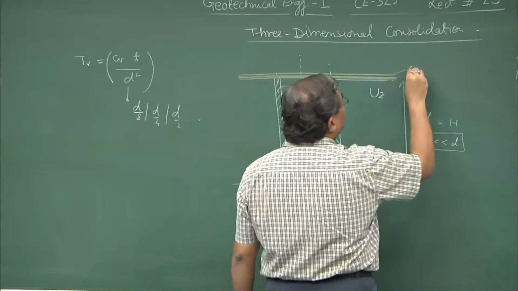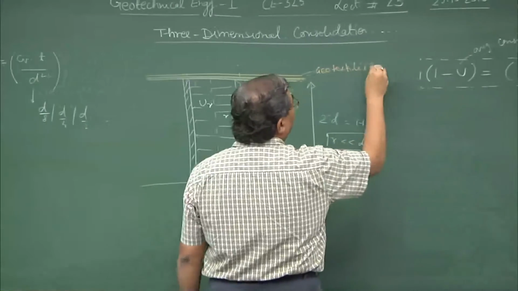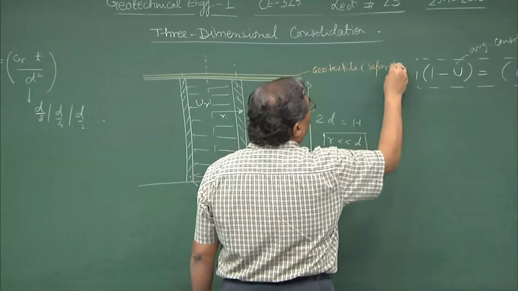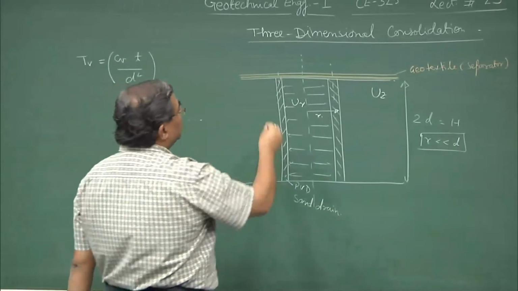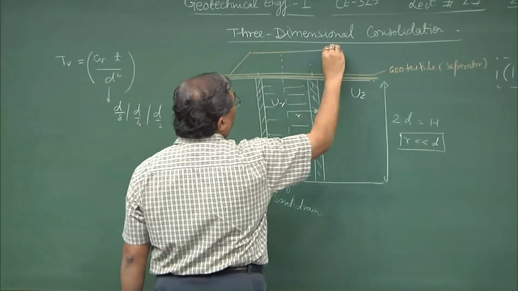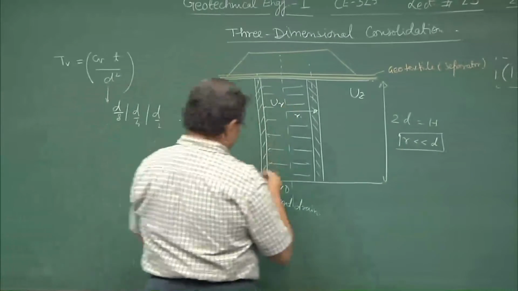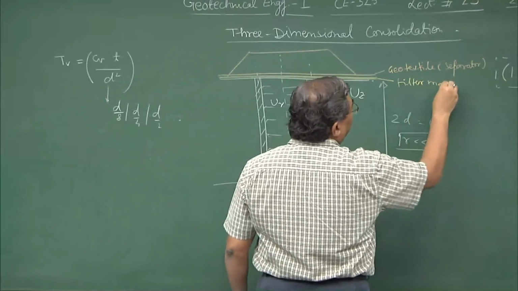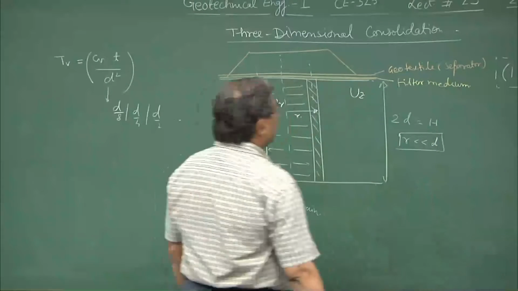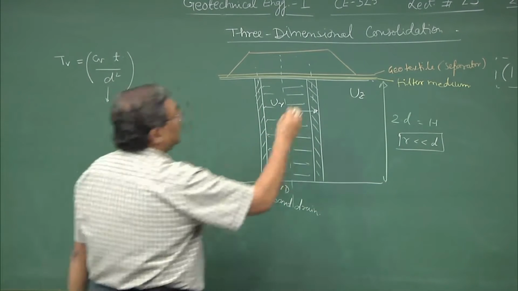So, the geotextile acts as a separator between the soil mass which is going to be consolidated and the preloading which is done. So, having installed this and laying the layer of the filter media, normally granular material, sands or crushed stone dust, and this is the earthen embankment.